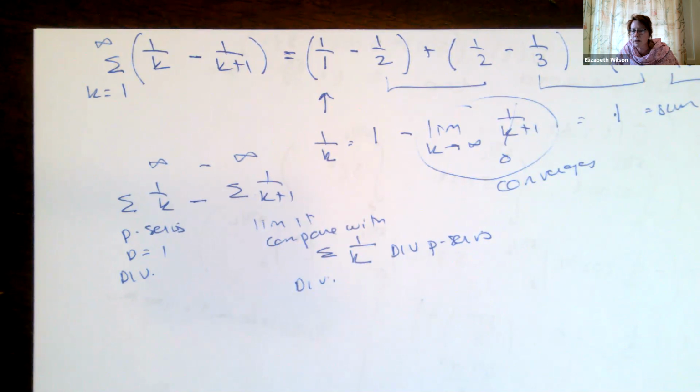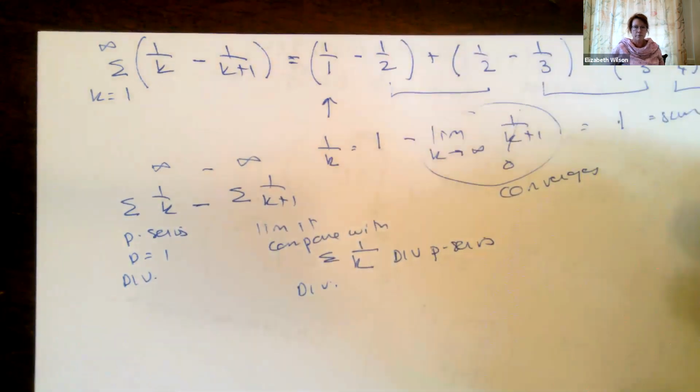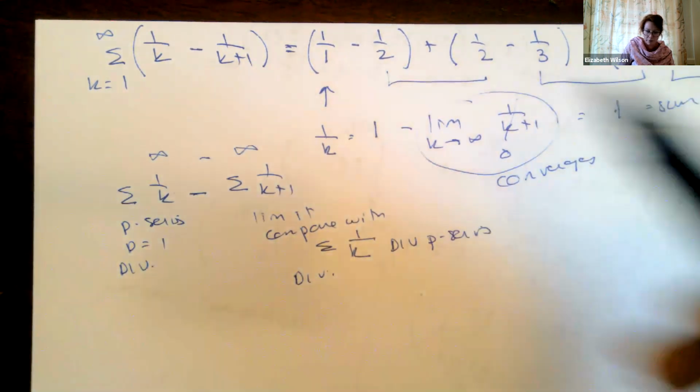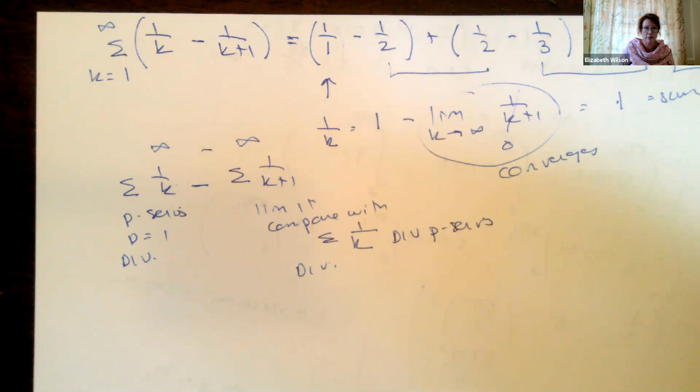The highest degree is 1 in the denominator. Yeah, so you're looking at this one, which is a p series, right? But because it's telescoping, and telescoping is its own special thing where everything cancels out in the end, except for our very first term and the limit of our very last term, I have to be able to figure out what that's going to be, because it's its own special series. It's kind of like saying, is there a way that I can rewrite a geometric series so that when I sum up these terms, maybe it looks like a telescoping, because things alternate back and forth, because r is negative, maybe, for example. So sometimes it'll be positive, sometimes negative. So I might be able to convince myself it's telescoping.